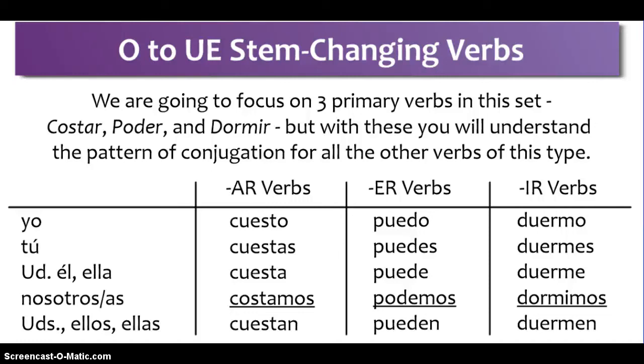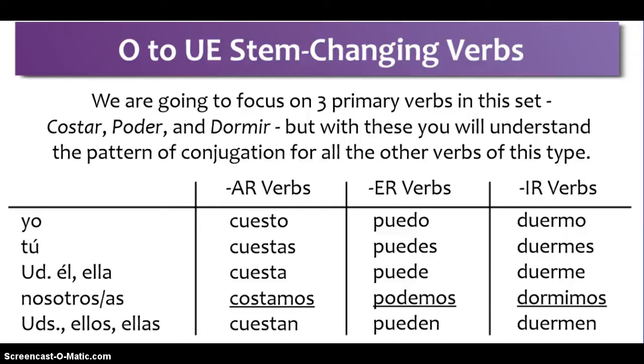For AR verbs, o, as, a, amos, and an are your endings, and then you change the stem of the verb from the O of costar to UE. So costar becomes yo cuesto, tú cuestas, usted, él, or ella cuesta, nosotros and nosotras costamos, and ustedes, ellos, and ellas cuestan. There is no stem change on the nosotros and nosotras conjugations. It reverts back to the original stem of the infinitive verb.